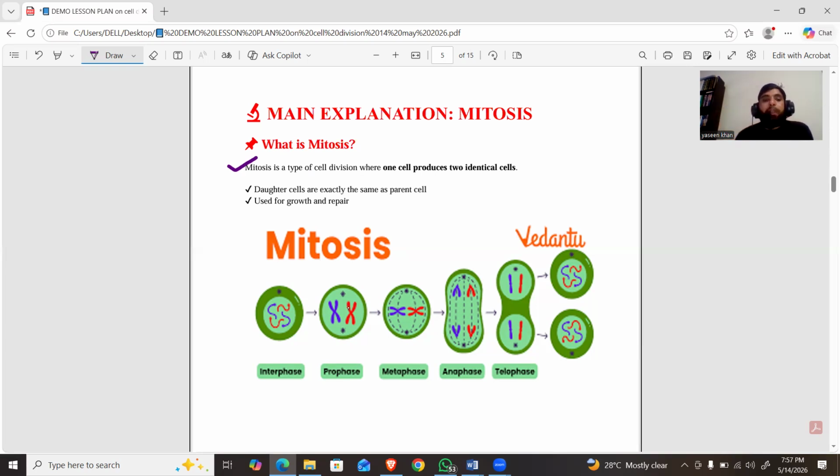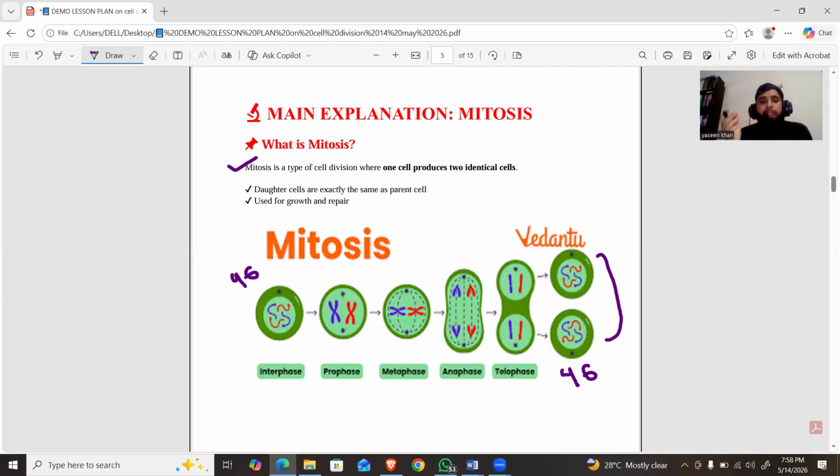Identical daughter cell means, for example, this is the parental cell, and this parental cell has 46 chromosomes. After the division, when the daughter cells are produced, the daughter cells also have the same number of chromosomes, 46. So this is called identical. The daughter cells are identical with respect to their parent, and they have the same number of chromosomes.